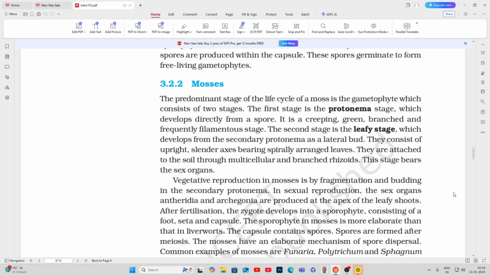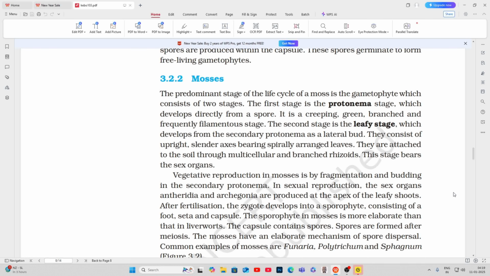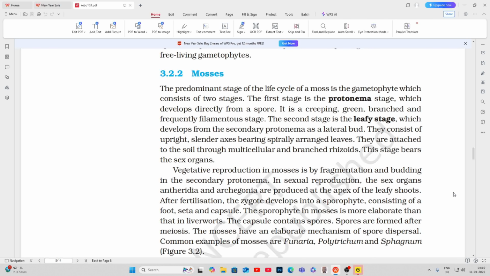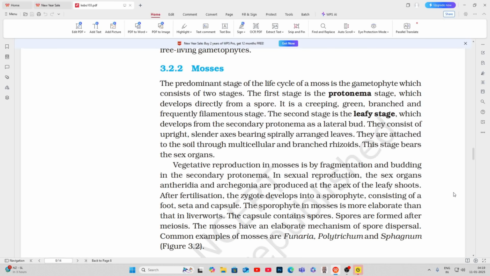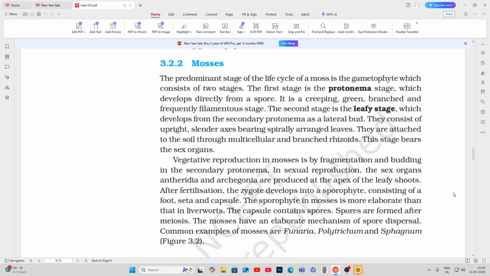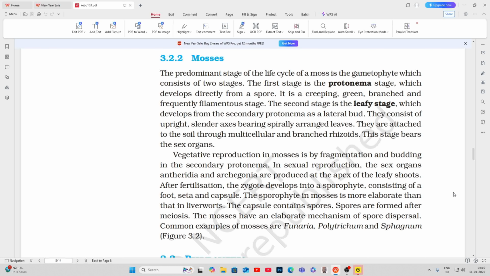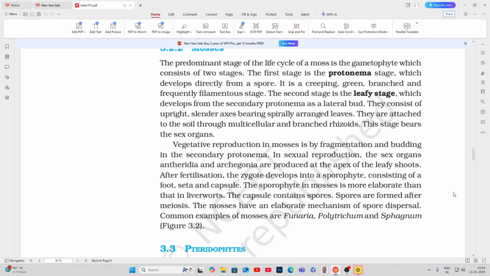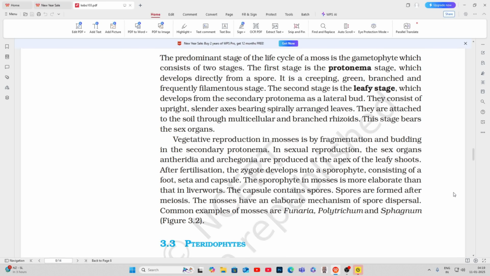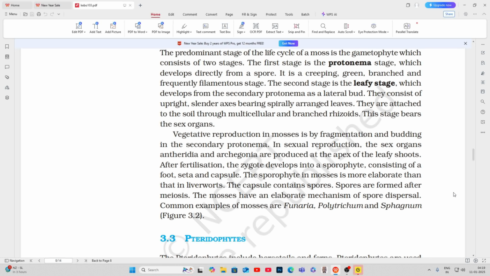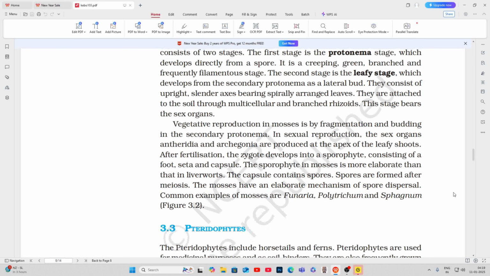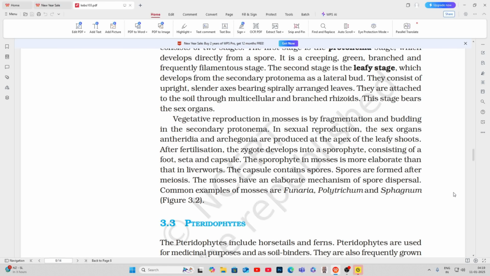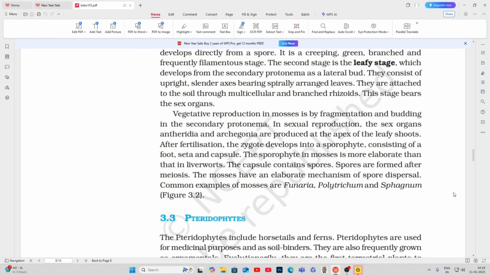3.2.2 Mosses. The predominant stage of the life cycle of a moss is the gametophyte, which consists of 2 stages. The first stage is the protonema stage, which develops directly from a spore. It is a creeping, green, branched, and frequently filamentous stage. The second stage is the leafy stage, which develops from the secondary protonema as a lateral bud. They consist of upright, slender axis bearing spirally arranged leaves. They are attached to the soil through multicellular and branched rhizoids. This stage bears the sex organs.